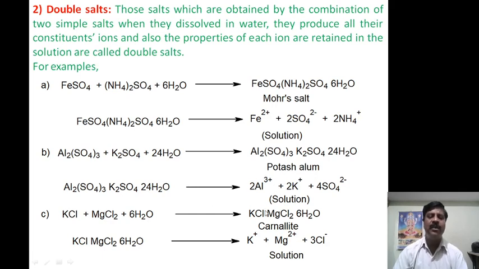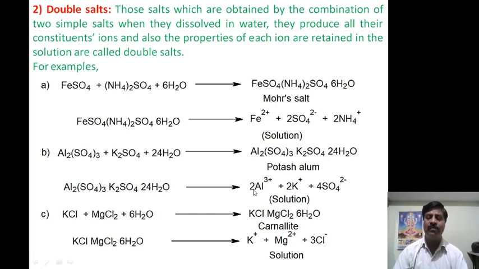When they dissolve in water, it produces all their constituent ions, and the properties of each ion are retained in the solution, while testing that radical, we get a positive test. They may ask the question again: why is potash alum a double salt? Potash alum is a combination of 2 simple salts, aluminum sulfate and potassium sulfate, having 24 H2O water molecules.